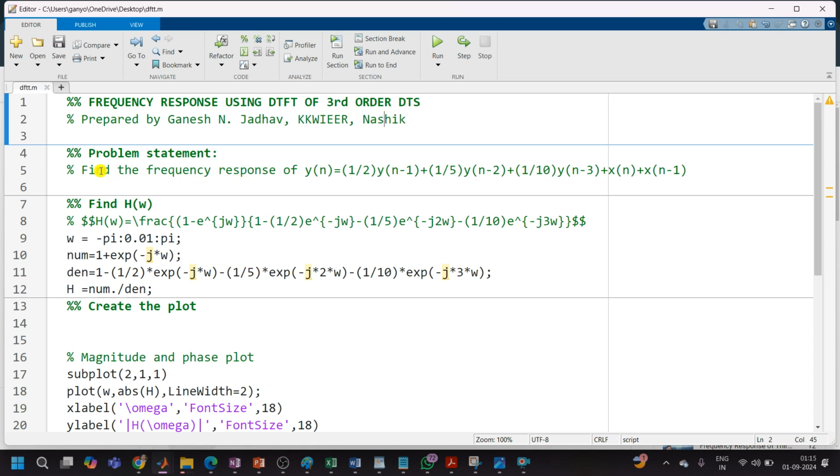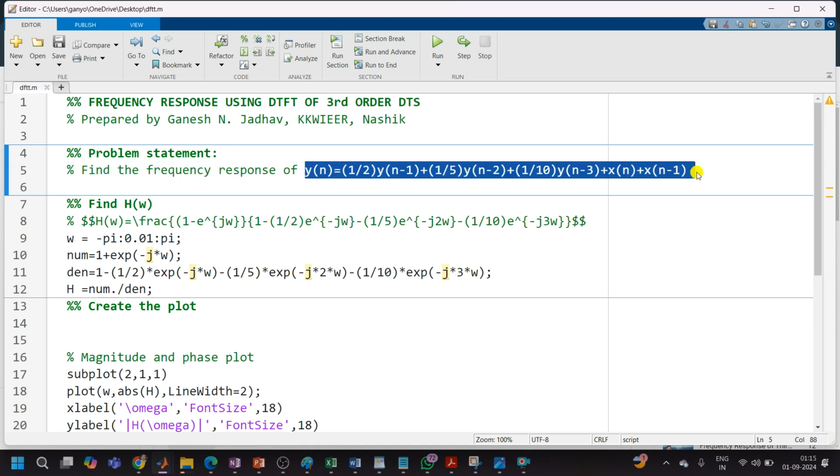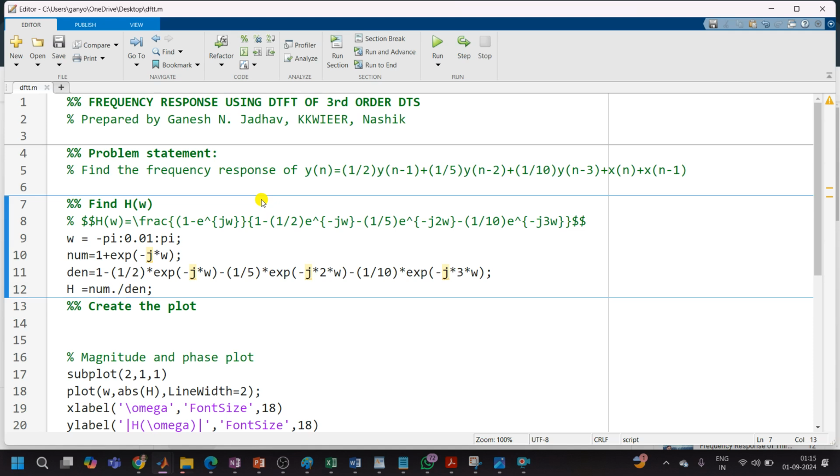So the problem statement is to find the frequency response of y of n is equal to 1 by 2 y of n minus 1 plus 1 by 5 y of n minus 2 plus 1 by 10 y of n minus 3 plus x of n plus x of n minus 1. This problem is solved in the previous YouTube video, so kindly refer to the previous video for the analytical solution of this problem. Now we will verify these results using MATLAB programming.